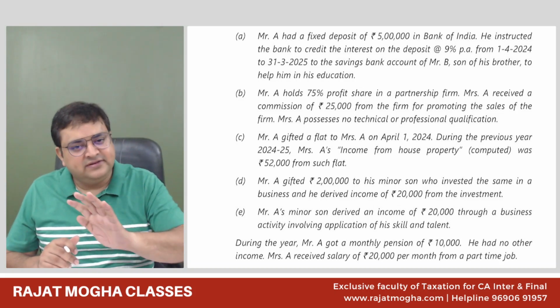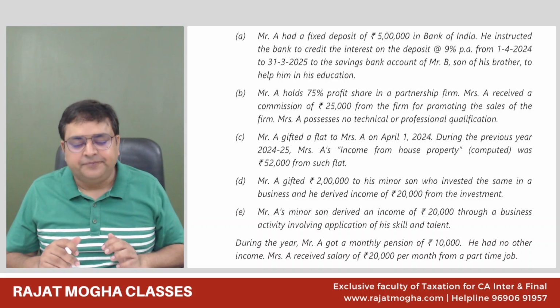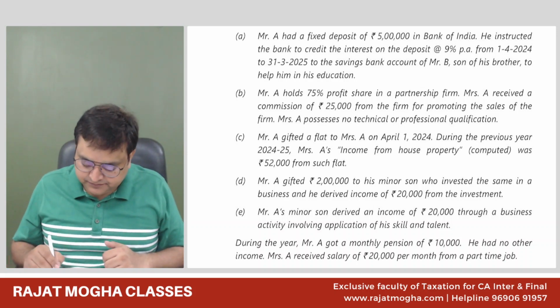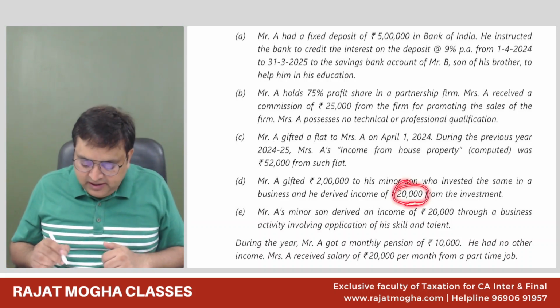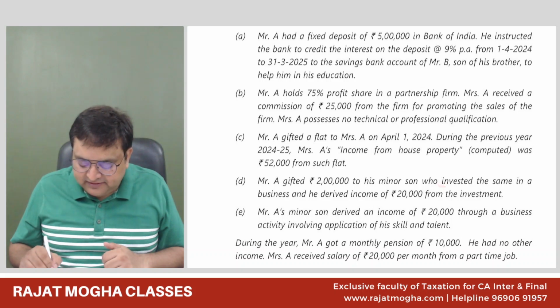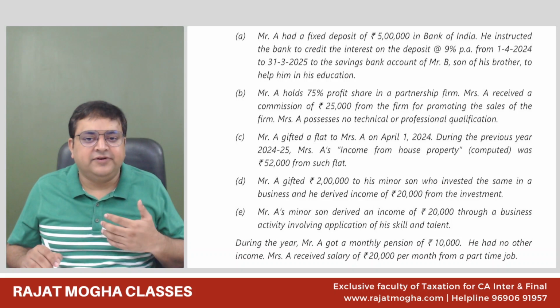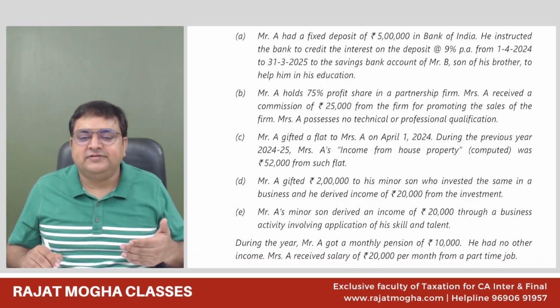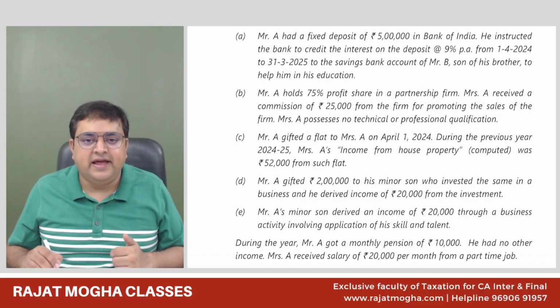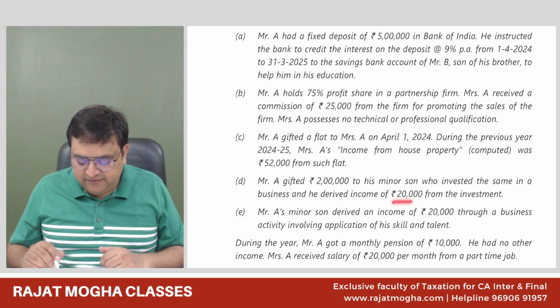So it is Mr. A's business only, and we will club this income. The son is not earning this income because of his knowledge or talent, or manual or physical work, and it is not a physically handicapped case either. So this income will be clubbed.